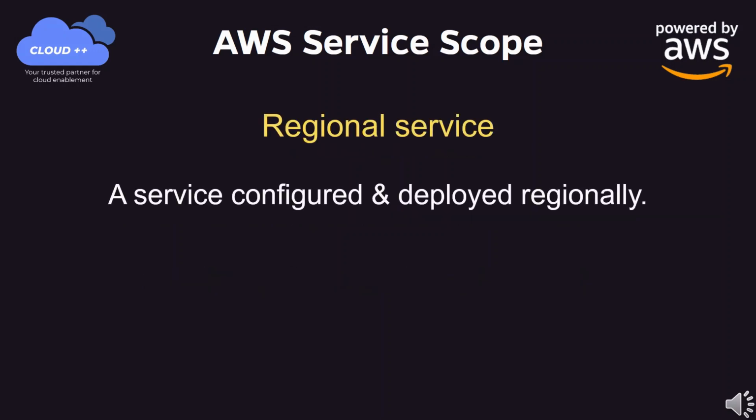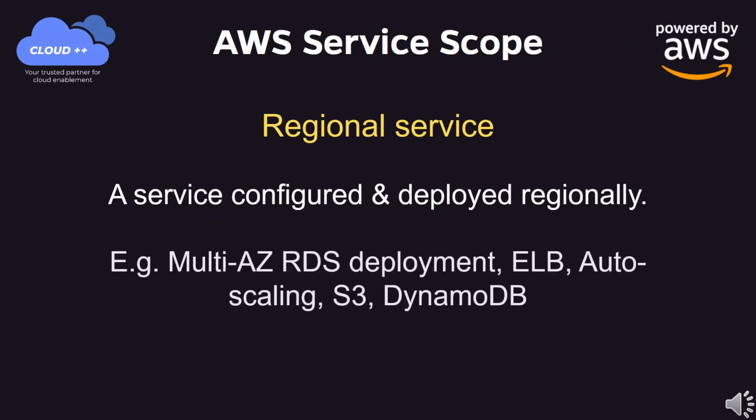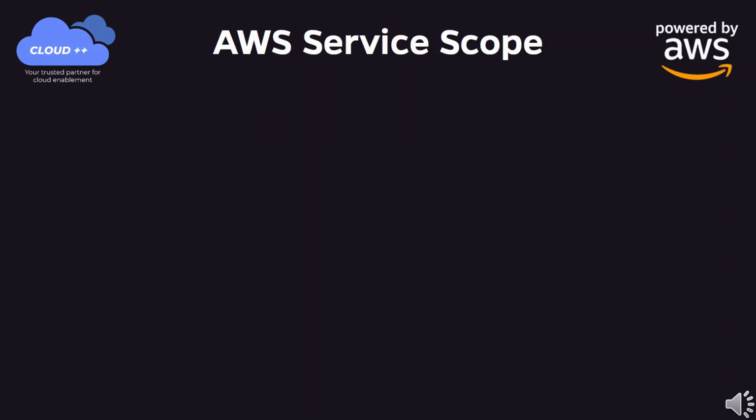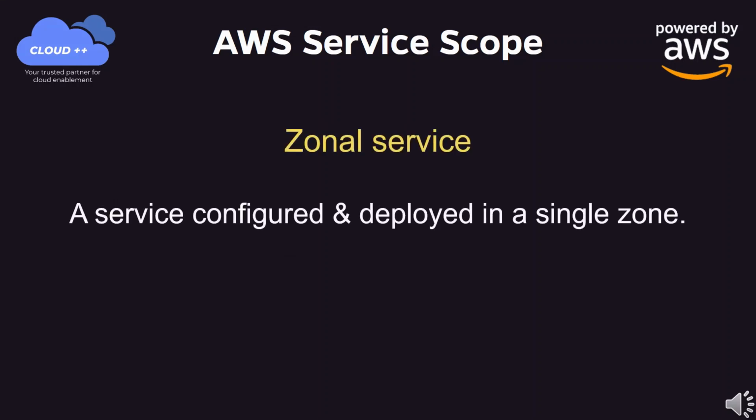Regional Service. A service configured and deployed regionally. For example, Multi-AZ RDS deployment, ELB, Auto-scaling, S3, DynamoDB. Zonal Service. A service configured and deployed in a single zone. For example, EC2.